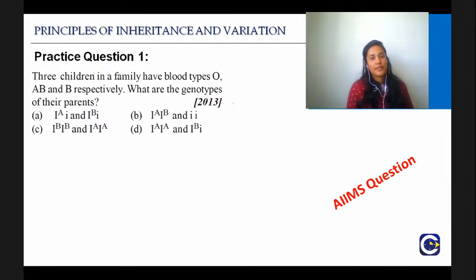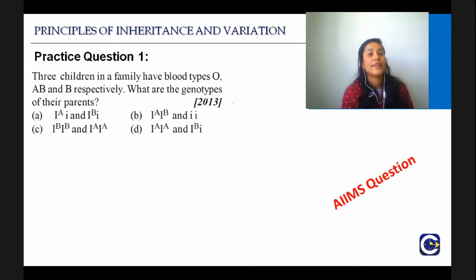The blood groups that are possible are O, AB and B. These are the blood groups for the children. Then you have to tell me what are the genotypes of their parents that are possible.